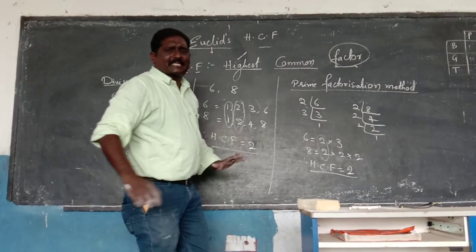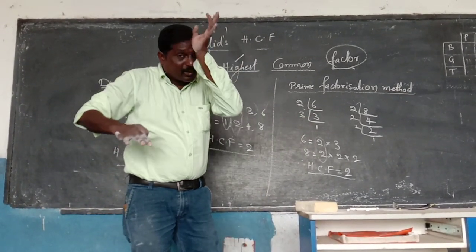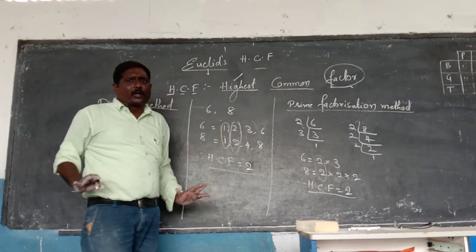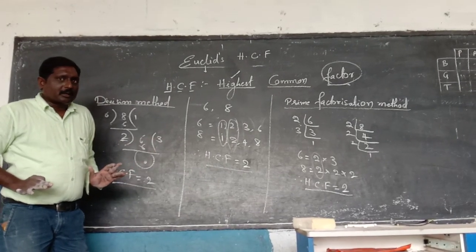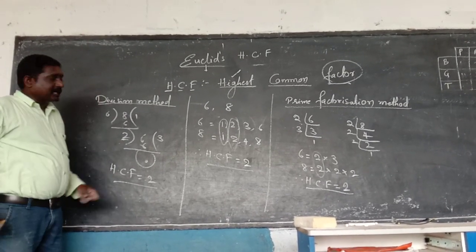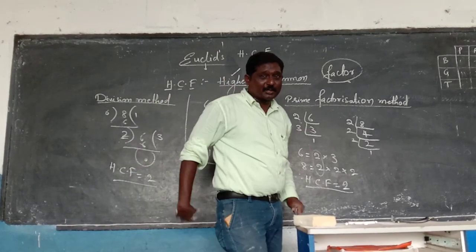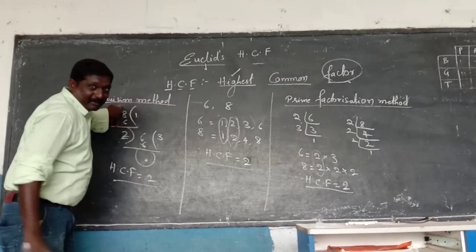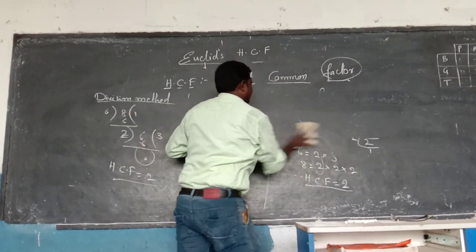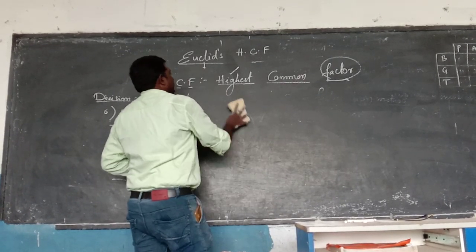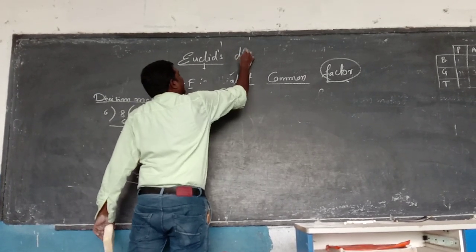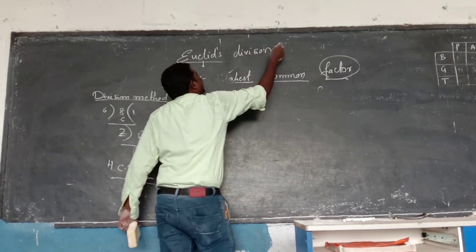These are the 3 methods we followed to find out the HCF. Any method you can follow to find out the HCF. But Euclid took this division method, not the factors method, not the prime factorization method. Euclid took this statement, and by using this statement, he proved this HCF by using the Euclid's division lemma.